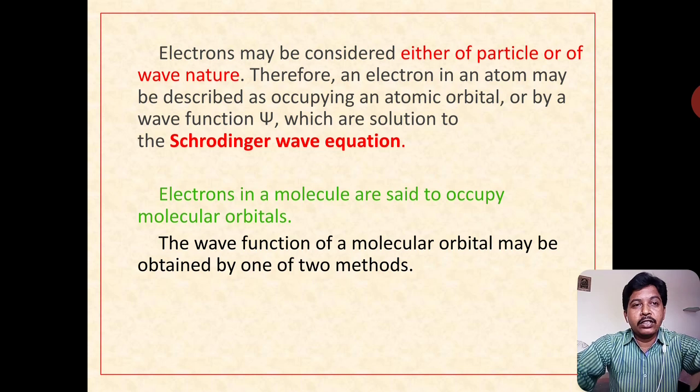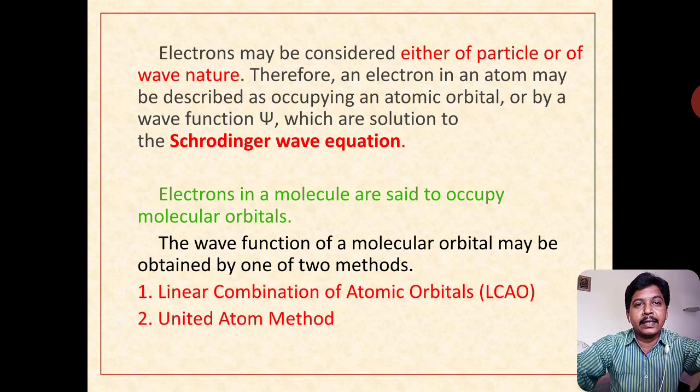The wave function of a molecular orbital may be obtained by one of two methods: the linear combination of atomic orbitals and the united atom method. The first one, the LCAO method, is in our syllabus.